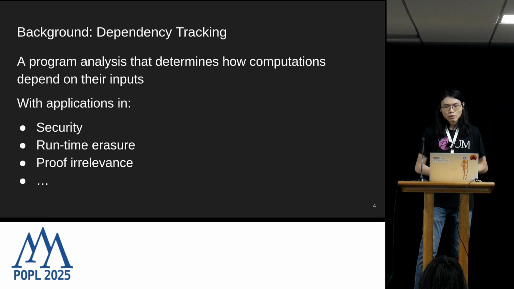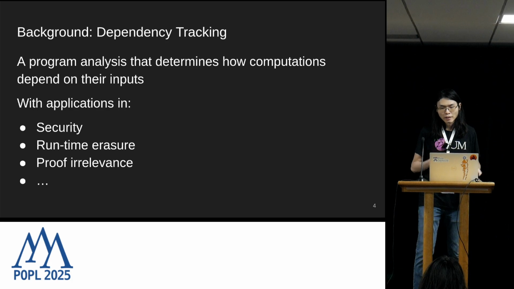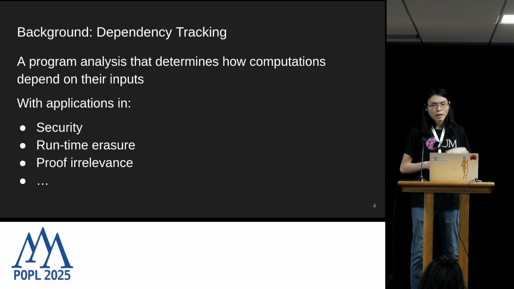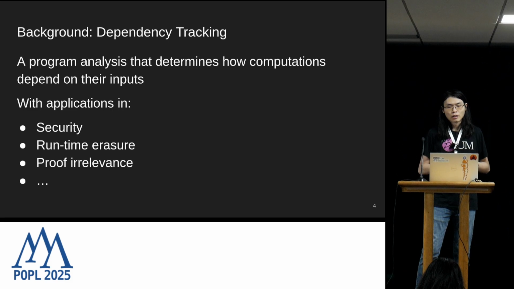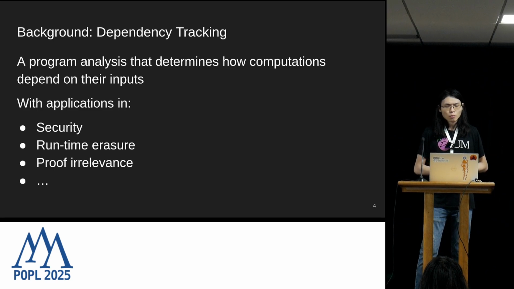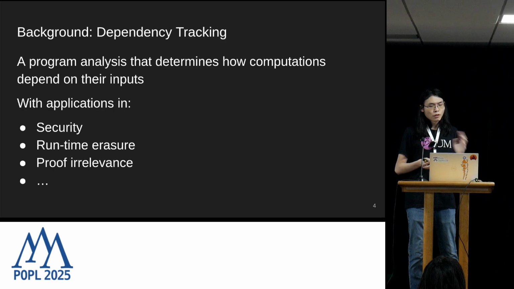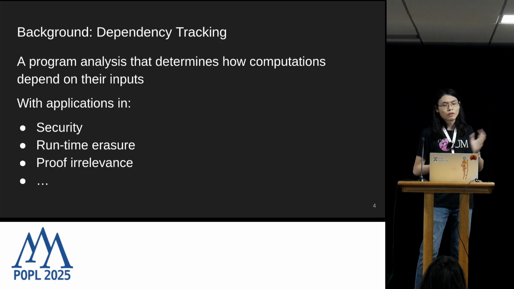So before we dive into the specifics of the DCOIω language, I'll quickly go over the background information about dependency tracking, just to make sure we are all on the same page. Dependency tracking can be thought of as a program analysis that determines how a program is allowed to use its inputs. It has various applications, including security, runtime erasure, proof irrelevance, and also staged computation. The applications we'll focus on for DCOI here are runtime erasure and proof irrelevance.